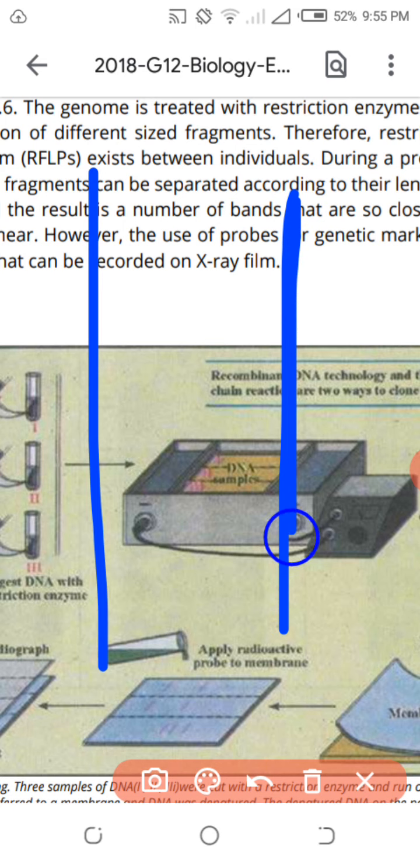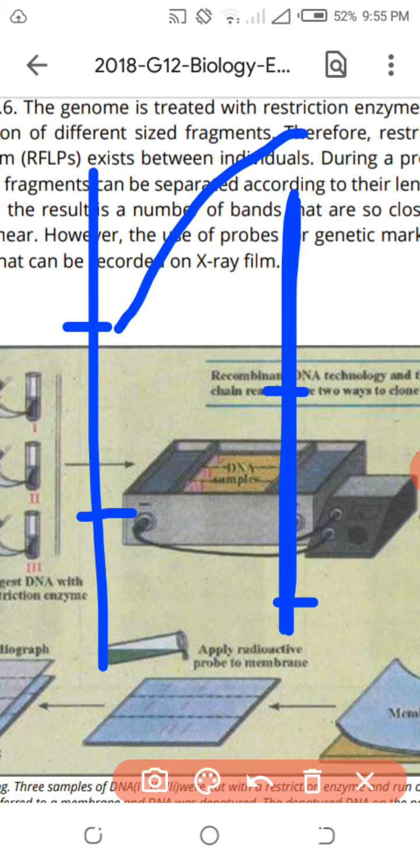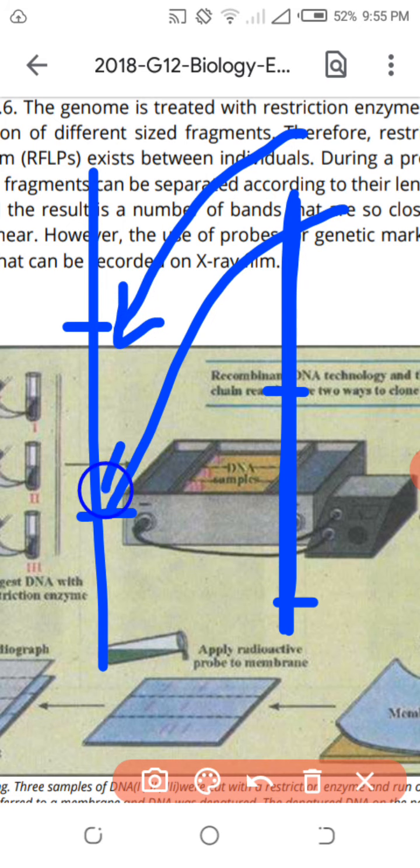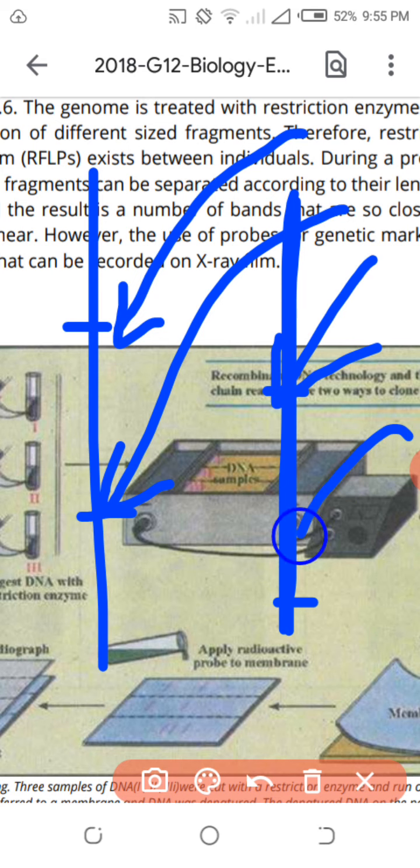Normally they are equal, but their RFLP sites are different. Each individual is different from others due to different RFLP sites. Why are RFLP sites or palindromic sequences important? When you cut the DNA, the restriction endonuclease enzyme can attack only at these sites, which are RFLP sites. Here it will cut at RFLP sites.